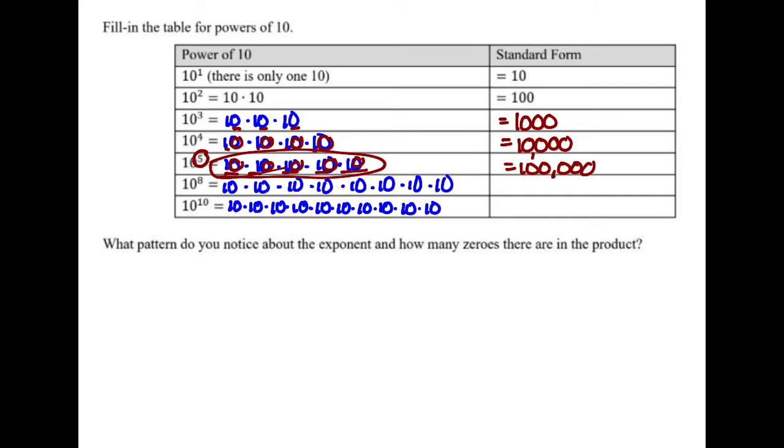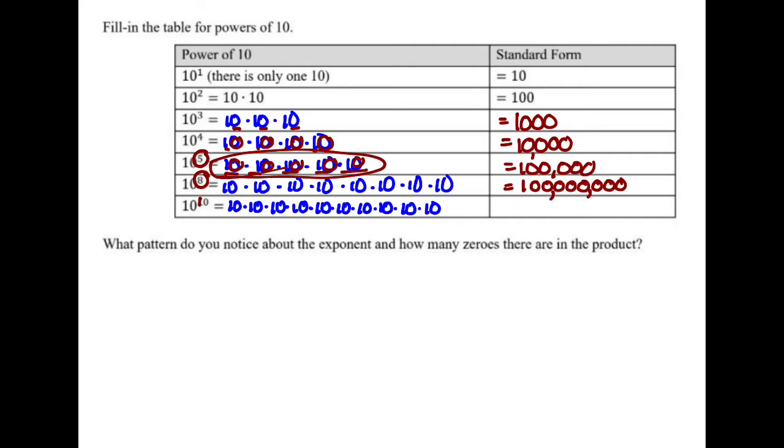All you have to do is put 8 zeros after the 1 in this next case. So 1, and then 1, 2, 3, 4, 5, 6, 7, 8. Counting backwards and putting commas in, that would be 100 million.